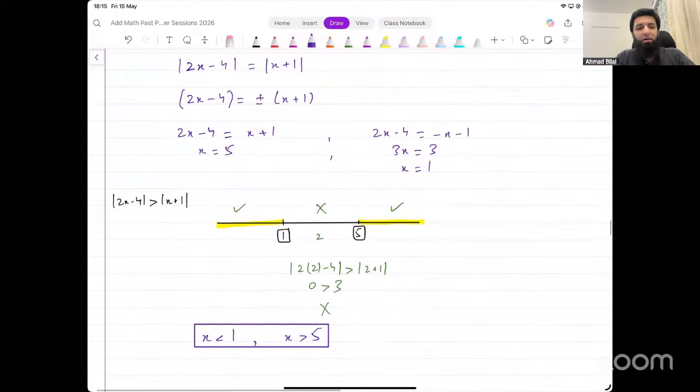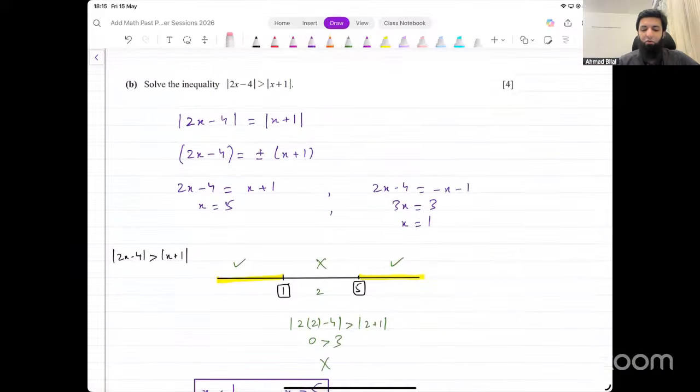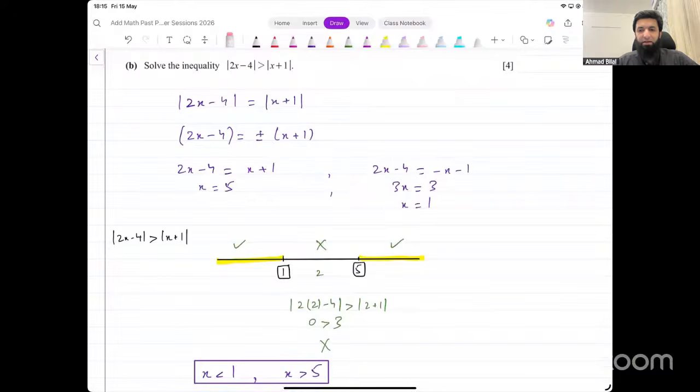The alternative is using the quadratic inequality method. That's perfectly okay as well. When you have modulus on both sides, the quadratic inequality method works fine. If it's the first time you're seeing this, just follow whatever method you're more comfortable with. Yes, exactly. This is the modulus topic that we do in A-level maths paper 3 as well, so it's pretty similar to that.